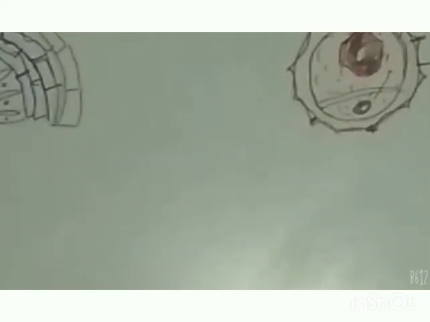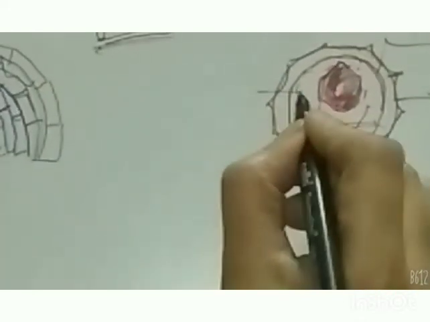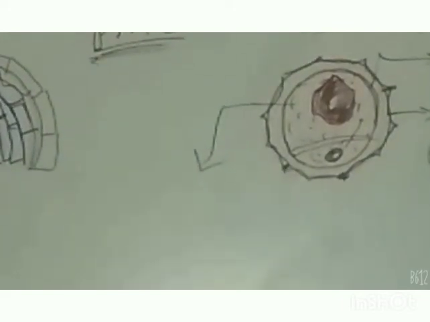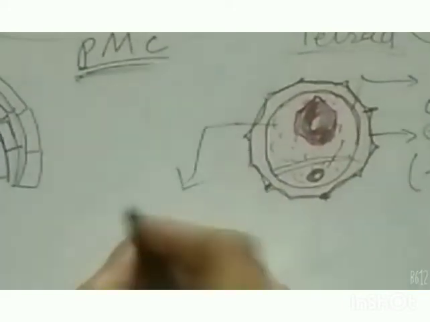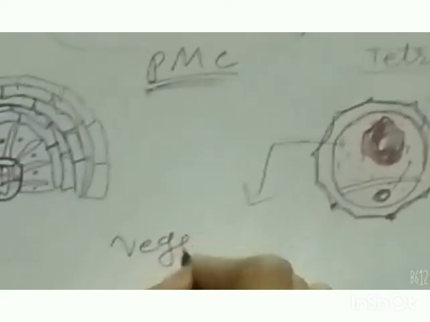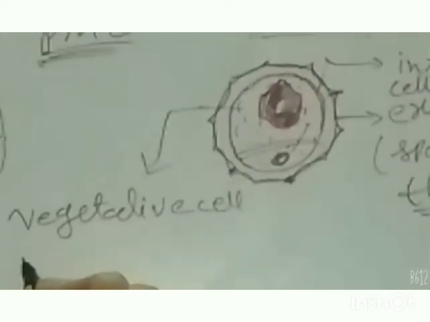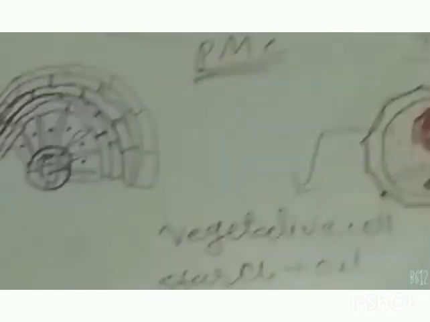The pollen grain is a cell and it has two parts. One part which has an irregular large nucleus is called the vegetative cell, which has stored food in the form of starch plus oil droplets.